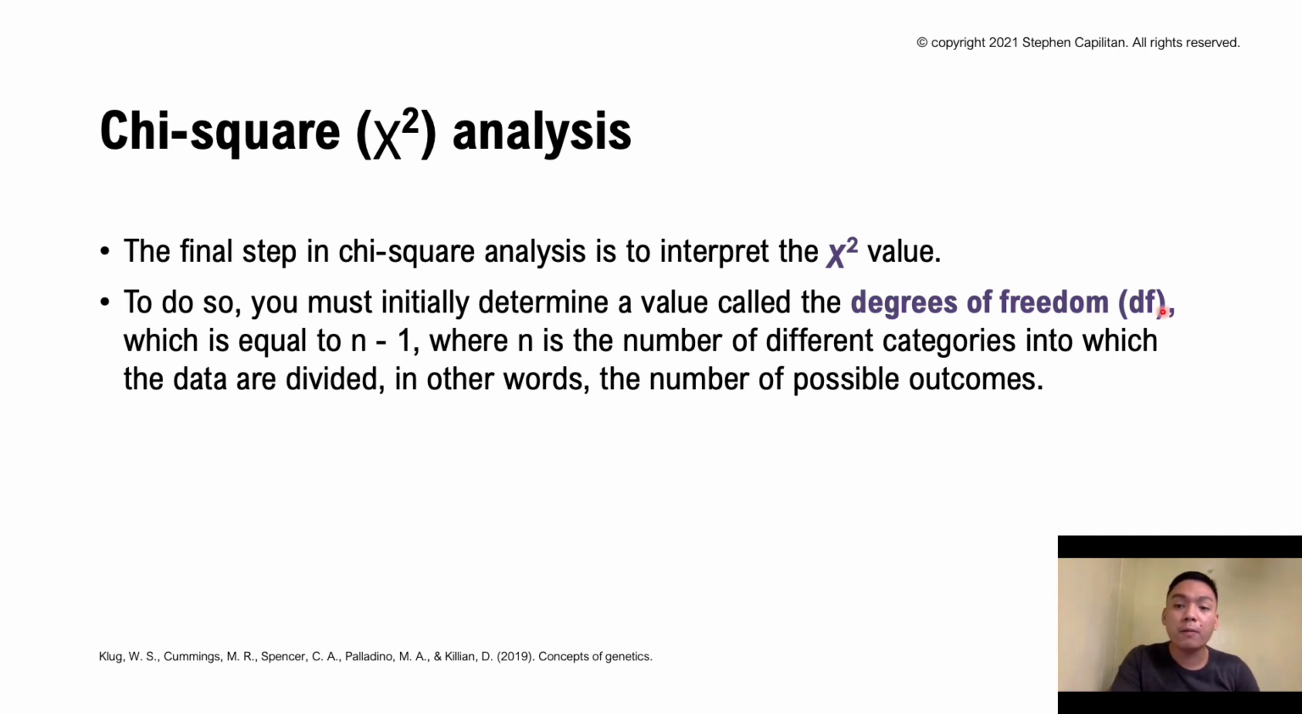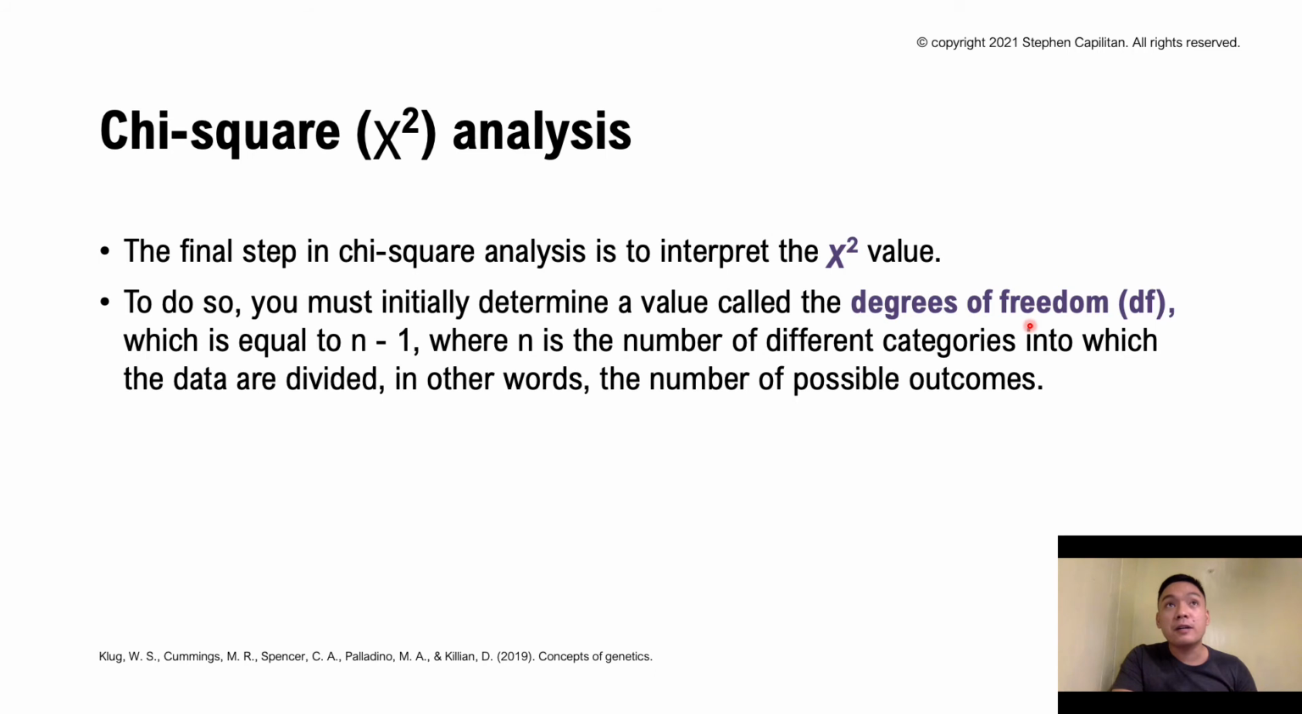For example, in a 3:1 ratio, your n is equal to 2. So you deduct 1, then you get a degrees of freedom of 1. For a 9:3:3:1 ratio, you get n equal to 4, and the degrees of freedom is then 3, because 4 minus 1 equals 3.